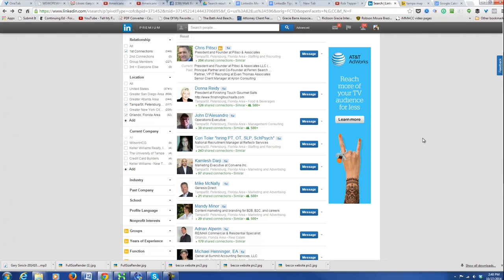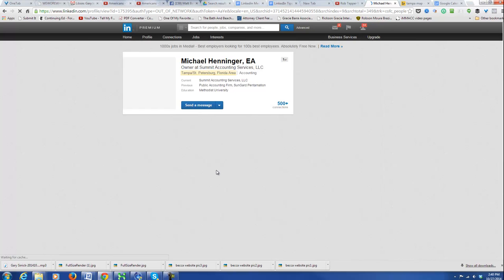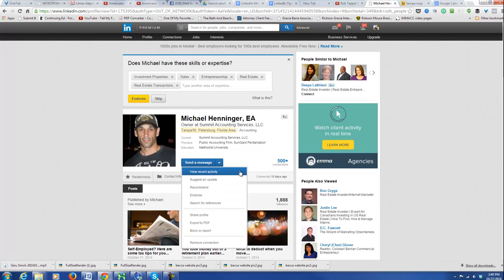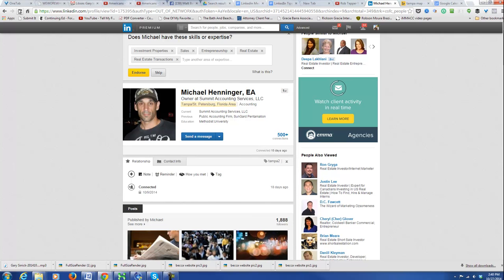We'll add a category once people register for the event and when they attend the event. But right now it's just 2 categories. It'll be Tampa 1 and Tampa 2. So I've already identified everybody on this page, I believe. If we go into Michael Henninger, we'll see that relationship Tampa 2 is already there.